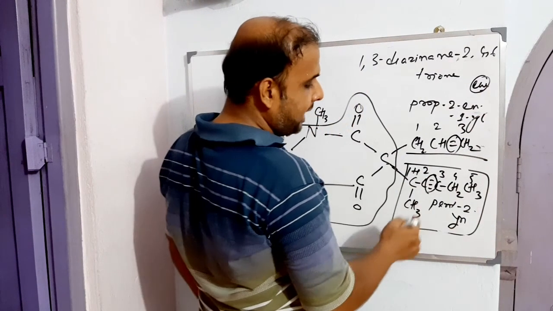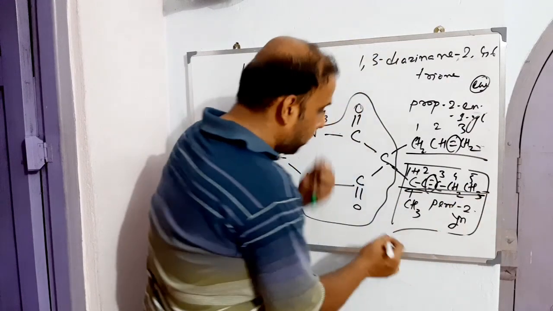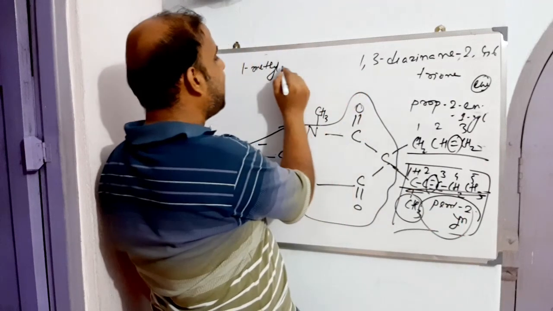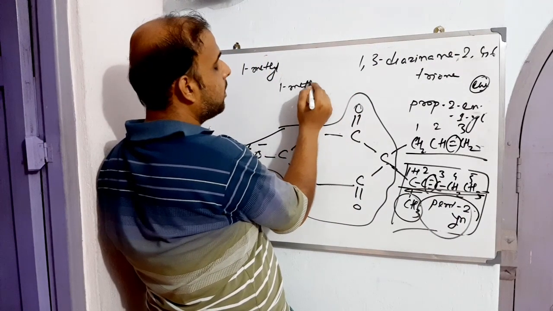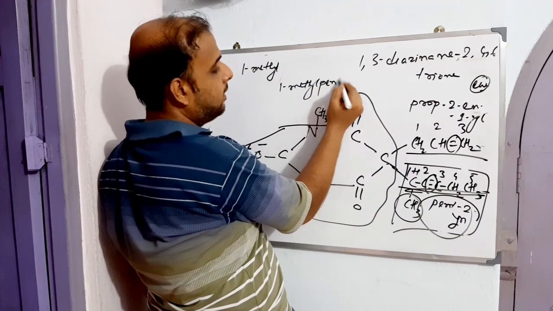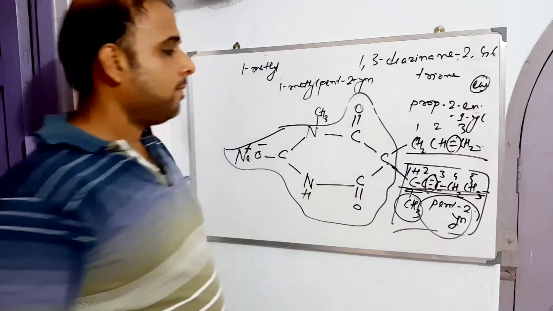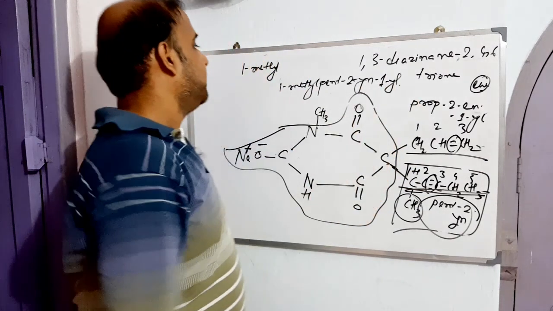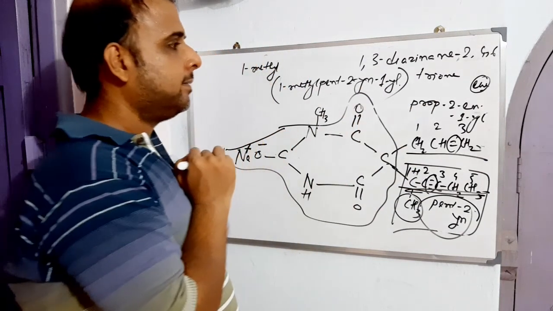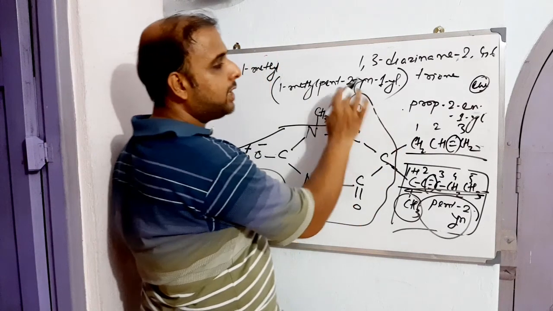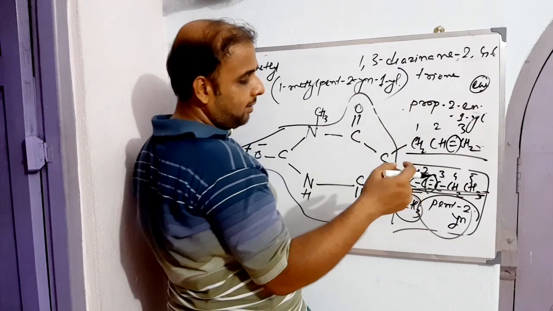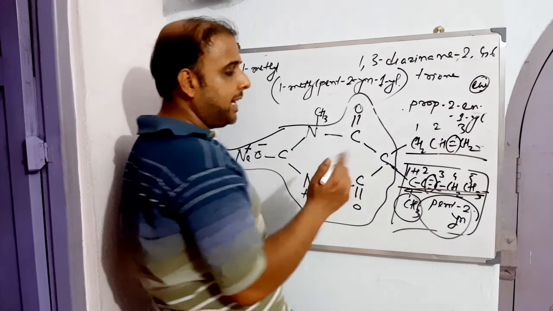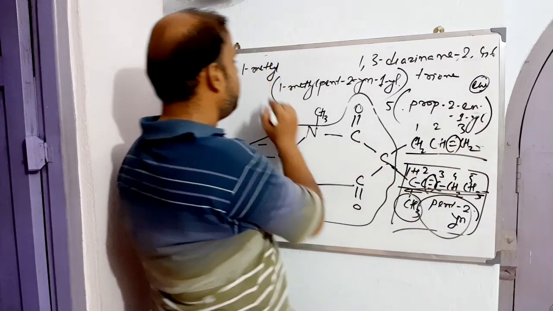So here it is pent-2-yn, but the straight chain is holding a substituent at position 1. So it's not pent-2-yn, instead 1-methylpent-2-yn-1-yl. So this is one, the other one is this. Both the substituents are being held by this particular carbon, the carbon holding these two essential substituents. So this is position 5 holding this one and position 5 holding this one.